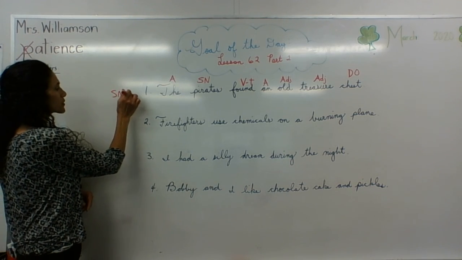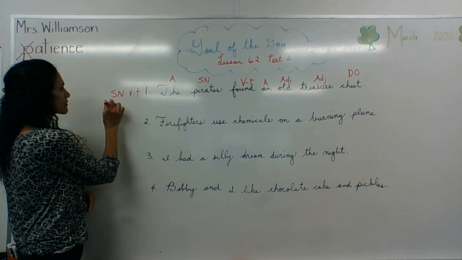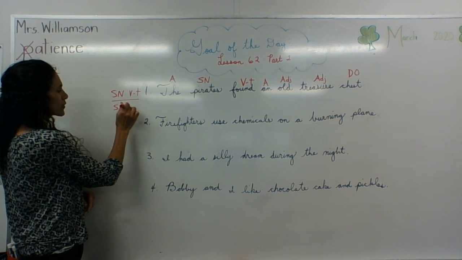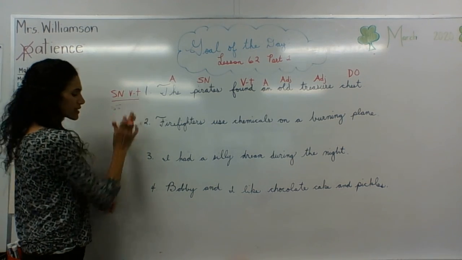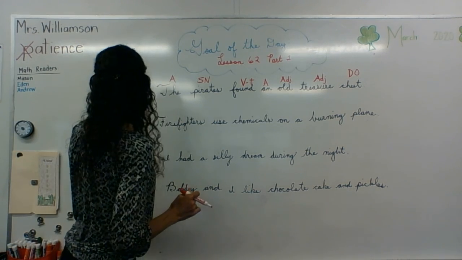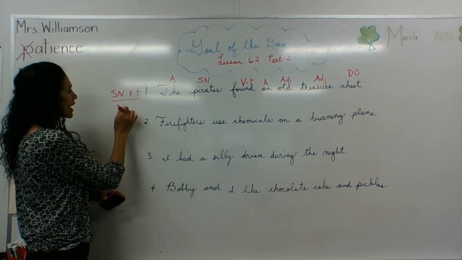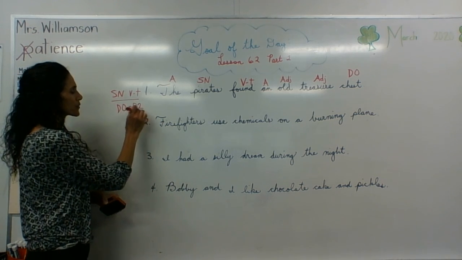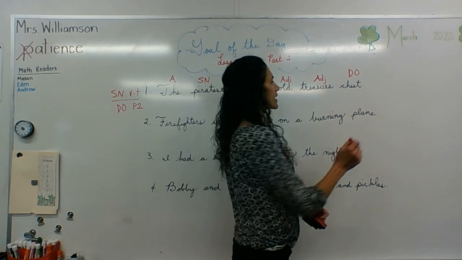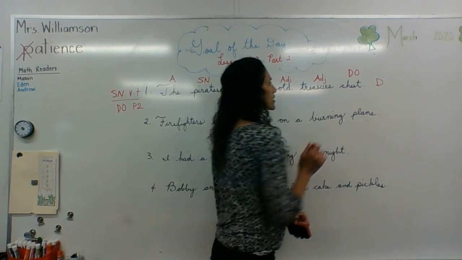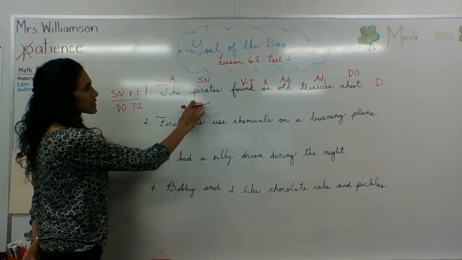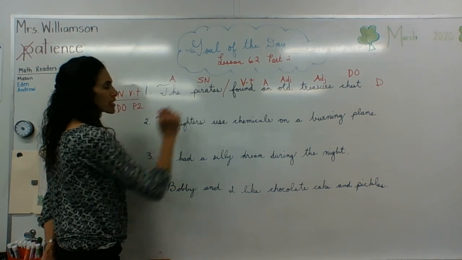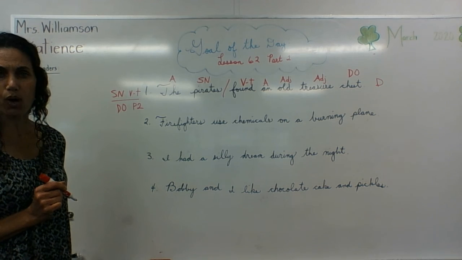Subject, noun, verb, transitive, subject, noun, direct object, pattern 2. Period, statement, declarative sentence. Go back to the noun. Separate the complete subject from the complete verb. And we're done with number 1.